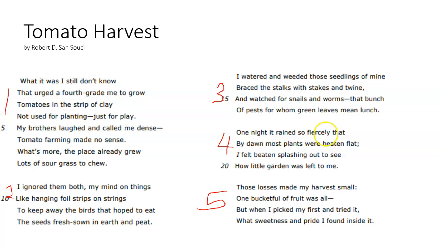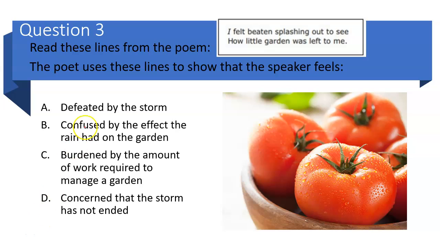Okay, one night it rained so fiercely that by dawn most plants were beaten flat. I felt beaten splashing out to sea how little garden was left to me. So it rained really hard at night, and then the plants were just beaten, and then he felt beaten too as he ran out to the garden to see how little was left. So defeated by the storm, that's a possibility.